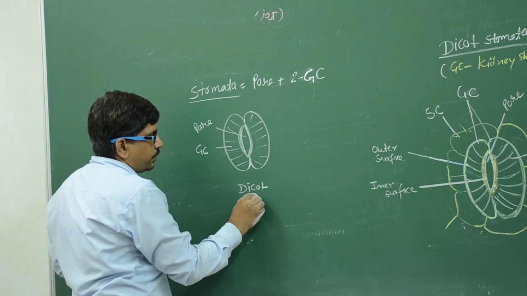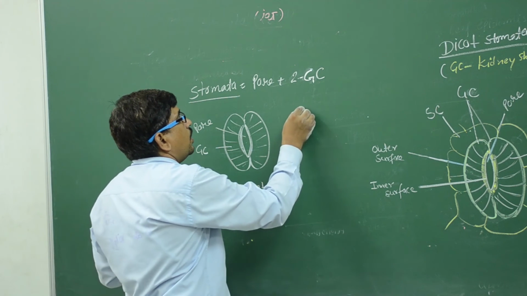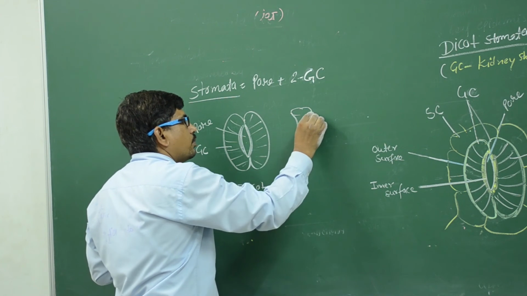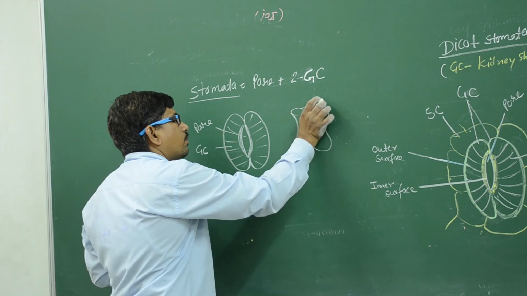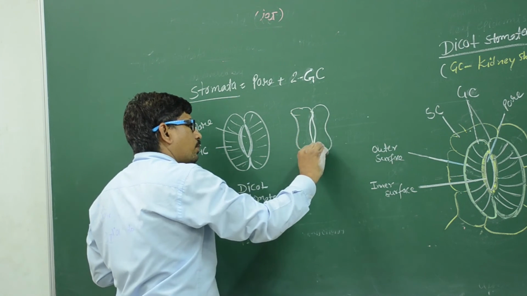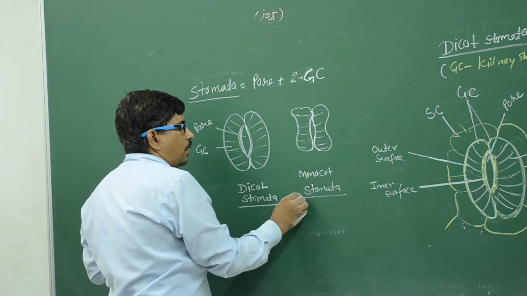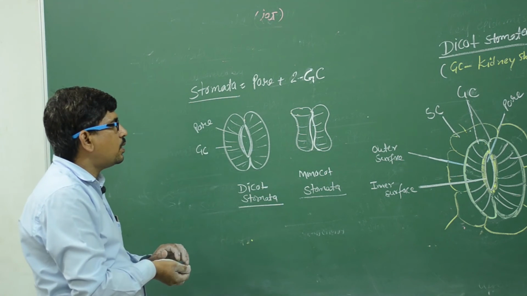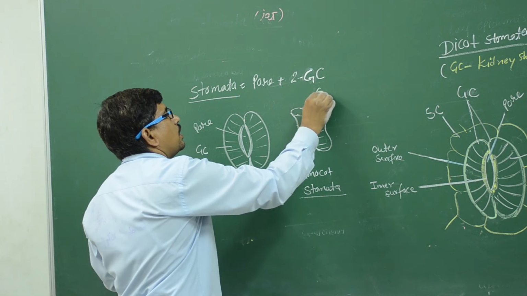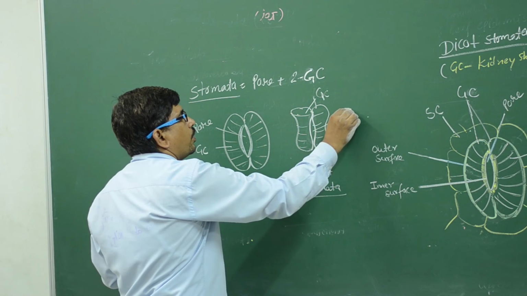Dicot stomata, and second is the monocot stomata like this. That is stomata. Guard cell plus pore. In this diagram, these are the guard cell GC, and this one is known as the pore.